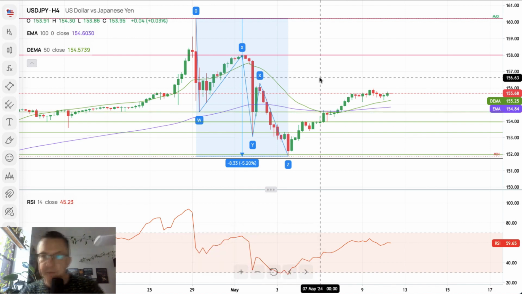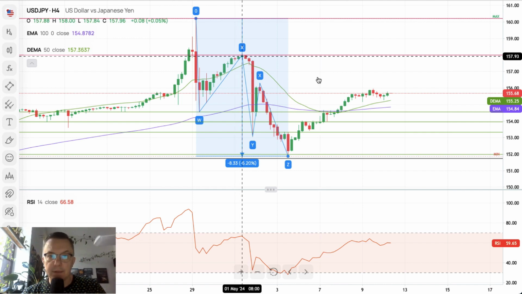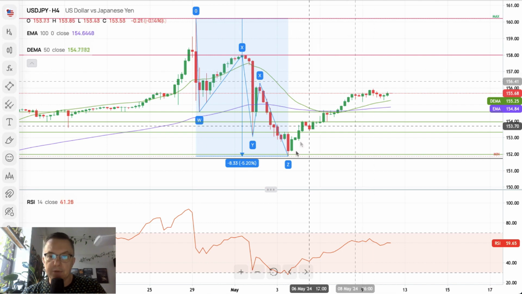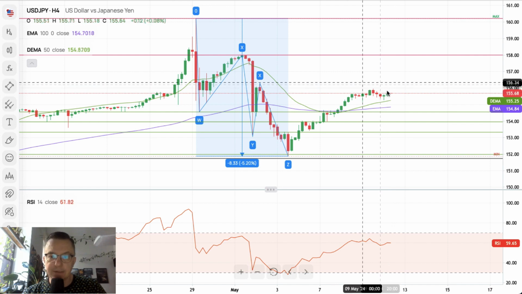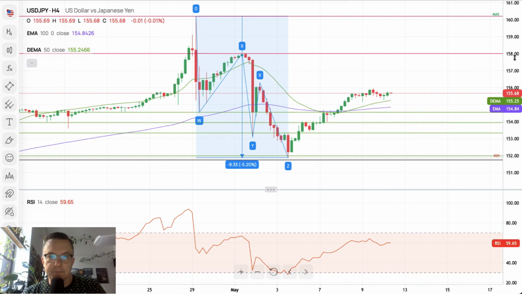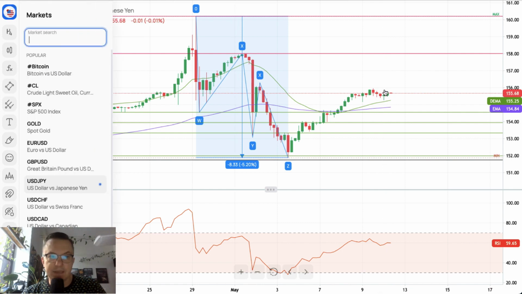The next target for the bulls is located at the level of 158 and then possibly even 160.20. This movement here looks kind of impulsive, so it might be the beginning of the resumption of the uptrend, basically, right? So please keep an eye on this situation on the US dollar to Japanese yen. This market is still in the uptrend.